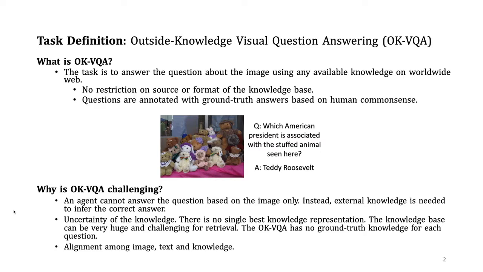OKVQA is different from classic VQA or knowledge-based VQA. It requires answering the question not only based on the image, but also external knowledge. Any knowledge available on the World Wide Web will be used. OKVQA is very challenging. First, it cannot be answered only with the image. Second, the outside knowledge base could be huge and we don't have any assumption of the knowledge-based representation. In addition, we don't have the ground truth knowledge for a specific image question pair. Lastly, it requires multimodal alignment.